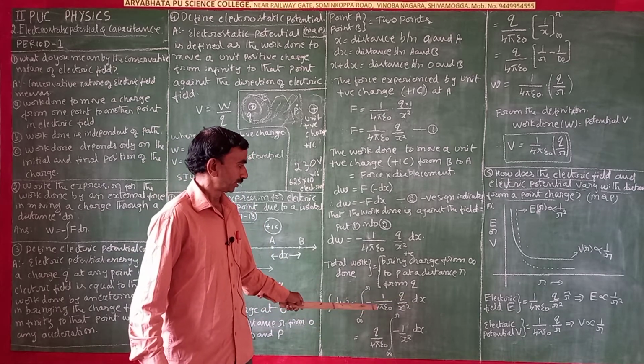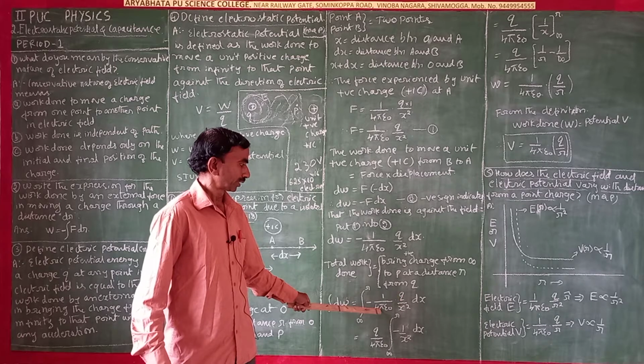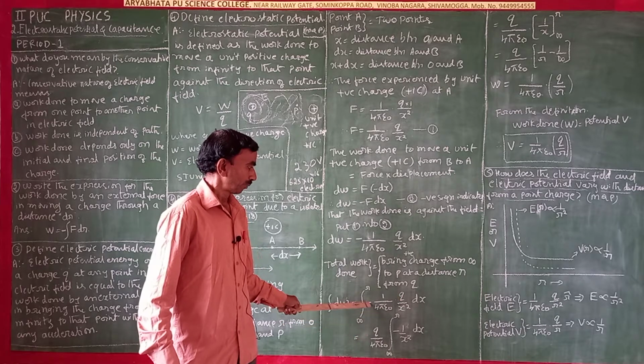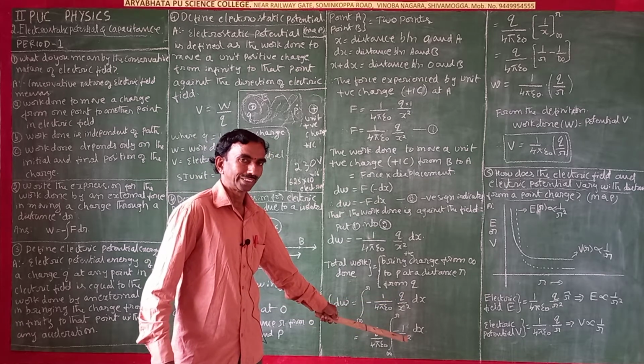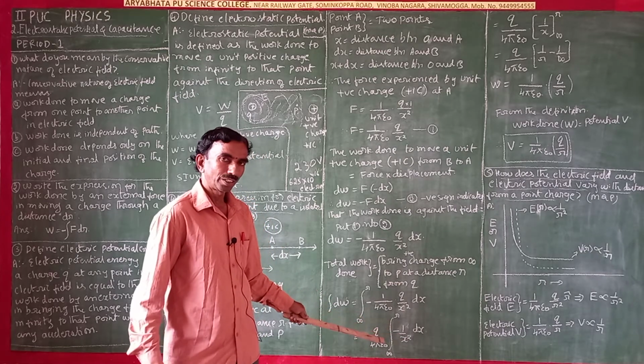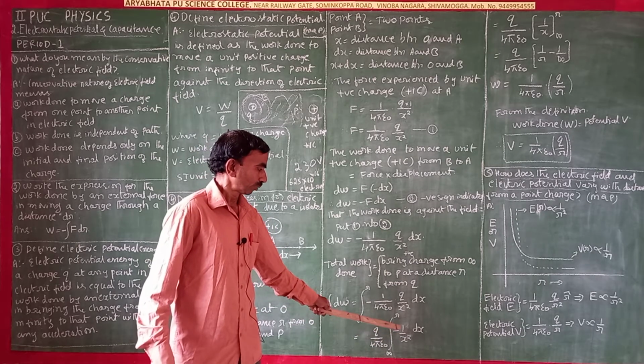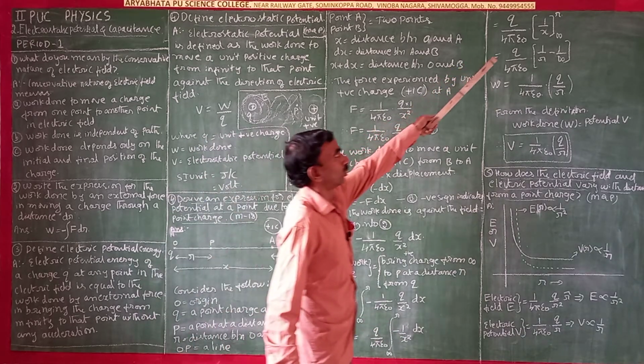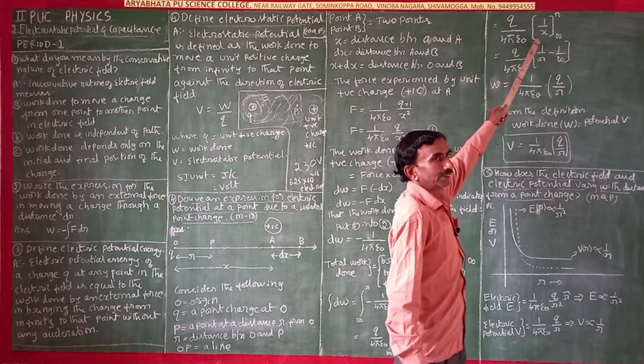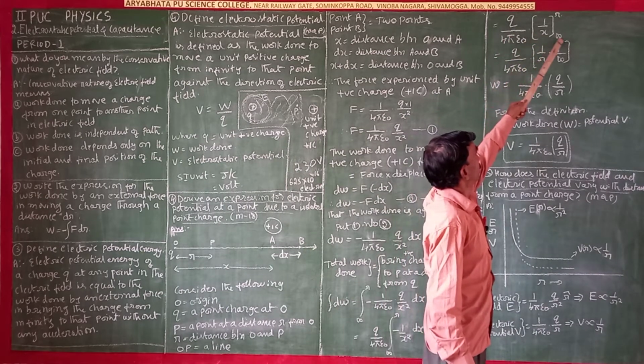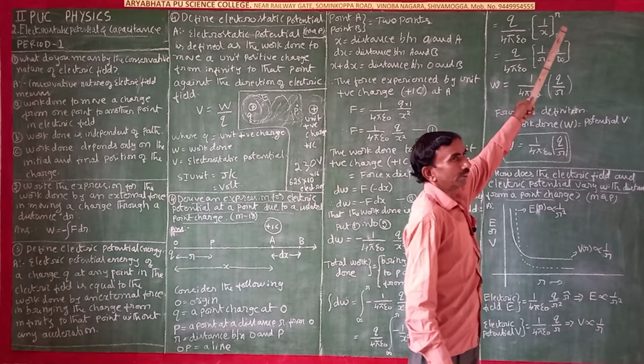Q by 4 pi epsilon naught is common, so taken outside, and minus 1 by x square stays as it is. There is a formula: integration of minus 1 by x square is 1 by x. So we get 1 by x from infinity to r.